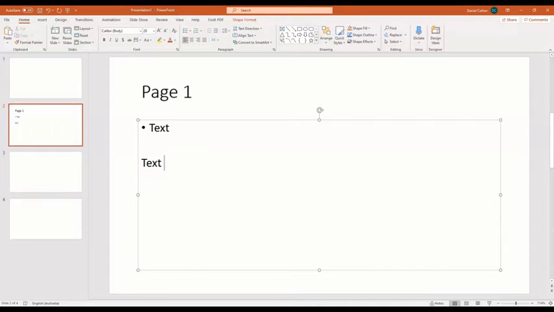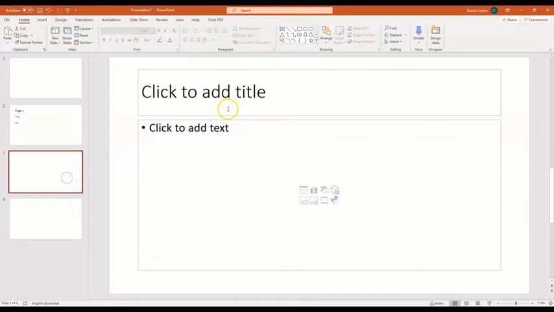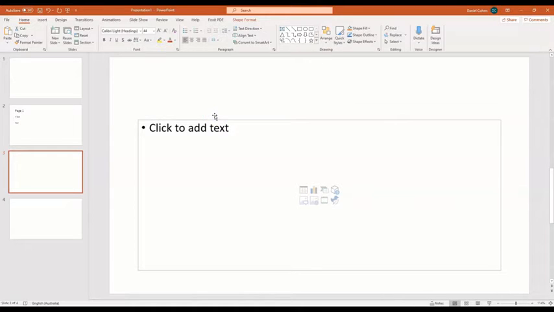You can have control over how it does this. If it loads up and you don't want that, you can just click on the edge of the text box and delete it, and you've got control over that. These here are just shortcuts for you as well. So this will give you a quick way to insert some of the extra things that you can put in, like video or data tables or a graph. You can click on these and it's the same as if you go and find those buttons in the menu.